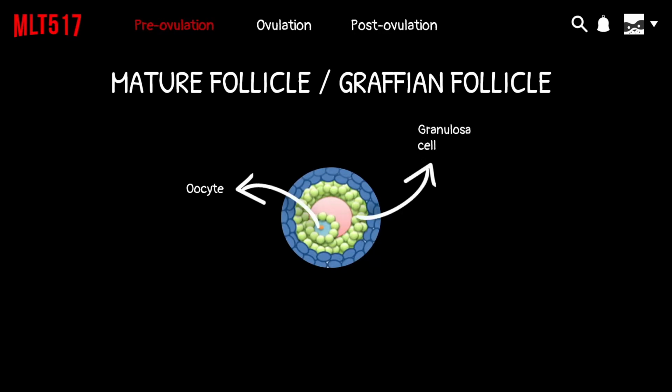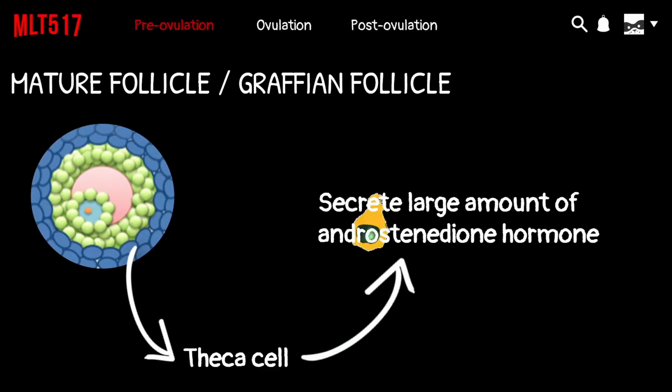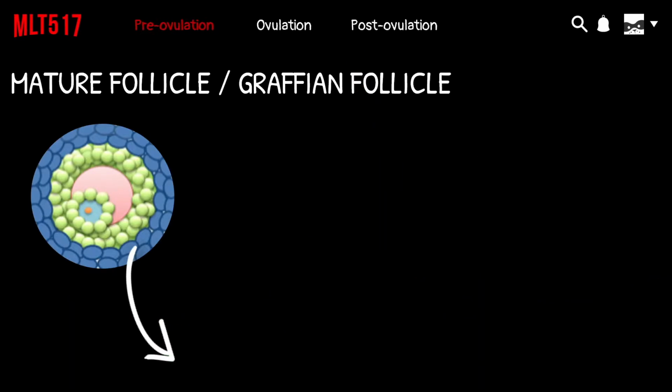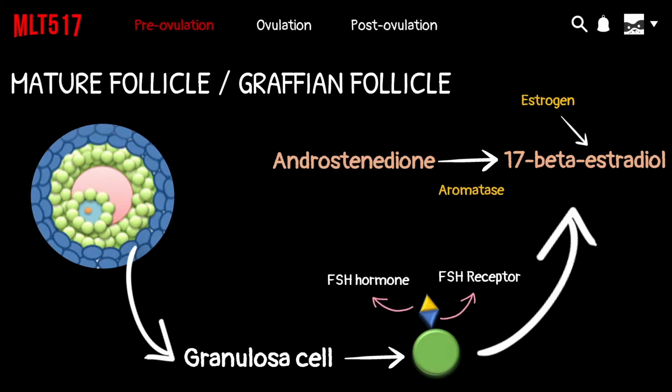Ovarian follicle is a fluid-filled sac in ovary that is made up of primary oocyte and surrounded by theca cells and granulosa cells. The theca cells develop LH receptors in response to secrete large amount of androstenedione hormone. Granulosa cells will develop FSH receptors and bind with FSH hormone, which stimulate production of enzyme aromatase that convert androstenedione into 17-beta-estradiol or estrogen. These follicles will become mature follicle and stimulate the growing follicle to secrete estrogen.